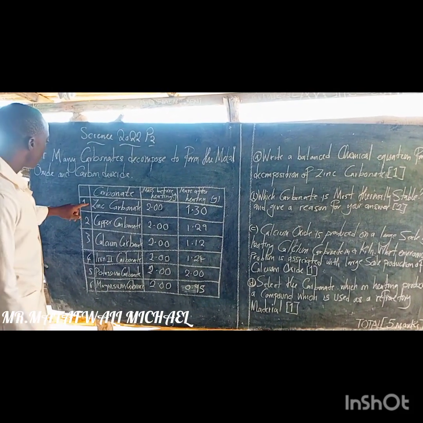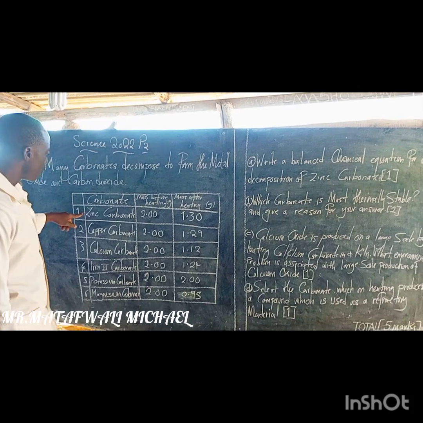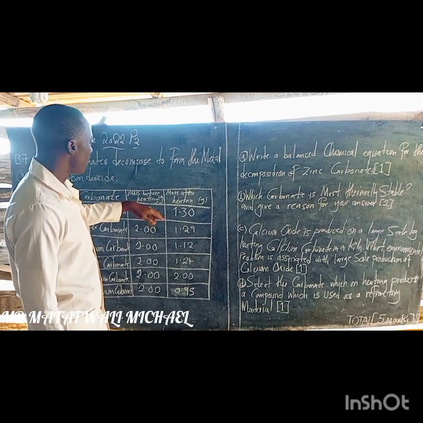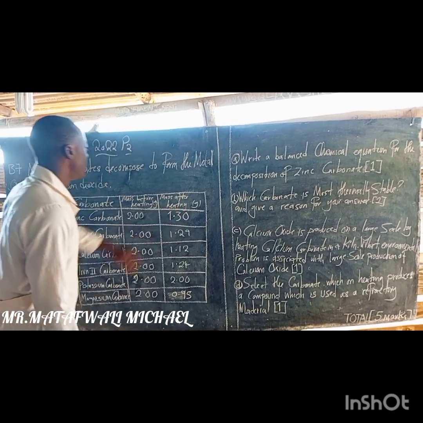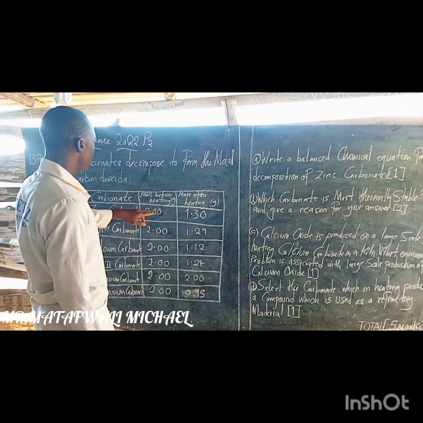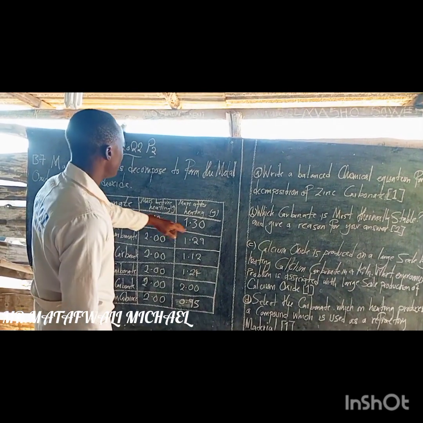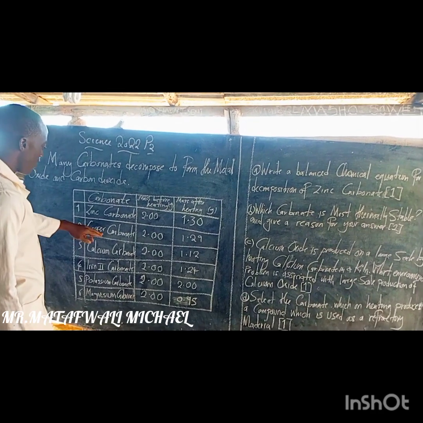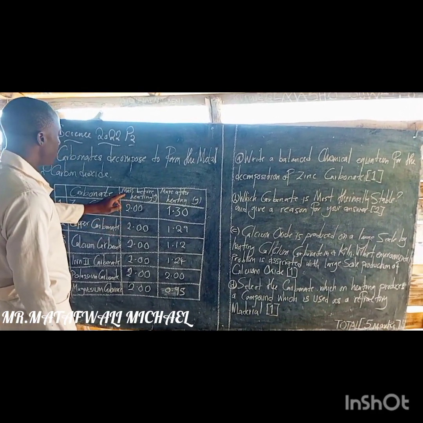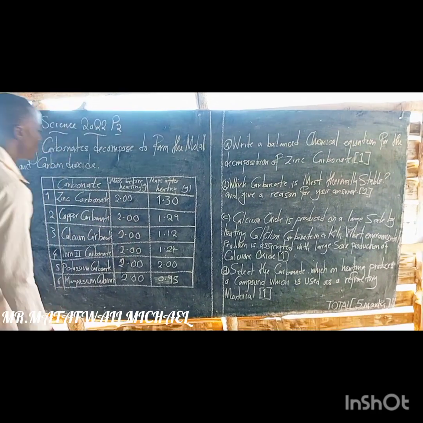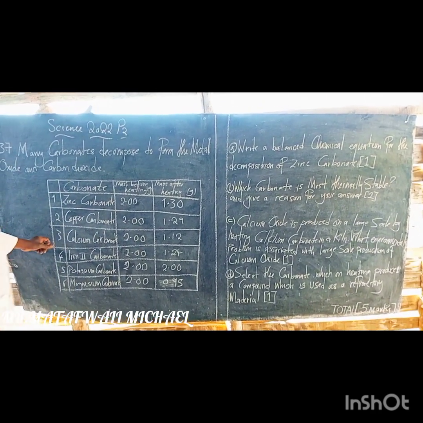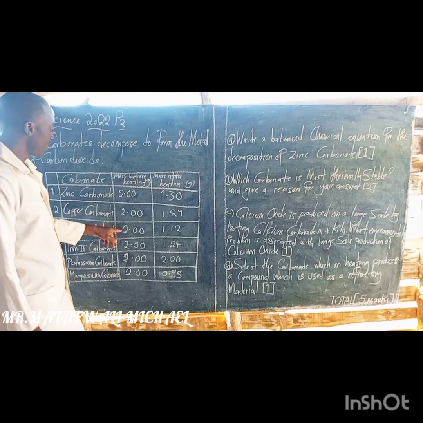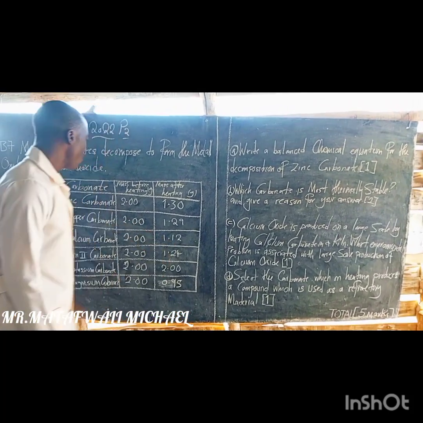The first carbonate being zinc carbonate, then here we have mass before heating, which was in grams, and here we have mass after heating. Zinc carbonate was 2 grams, then after heating it was 1.3 grams. Then second we have copper carbonate, which was 2 grams before heating, then after heating it was 1.29 grams. Then the third one, which is calcium carbonate, was 2 grams, then after heating it was 1.12 grams.